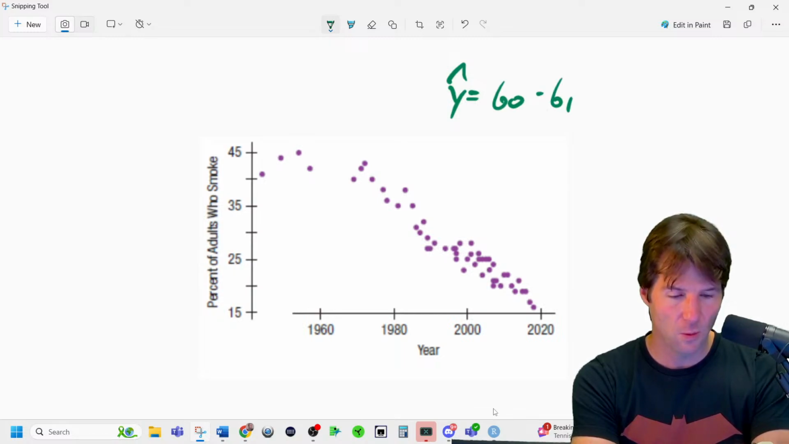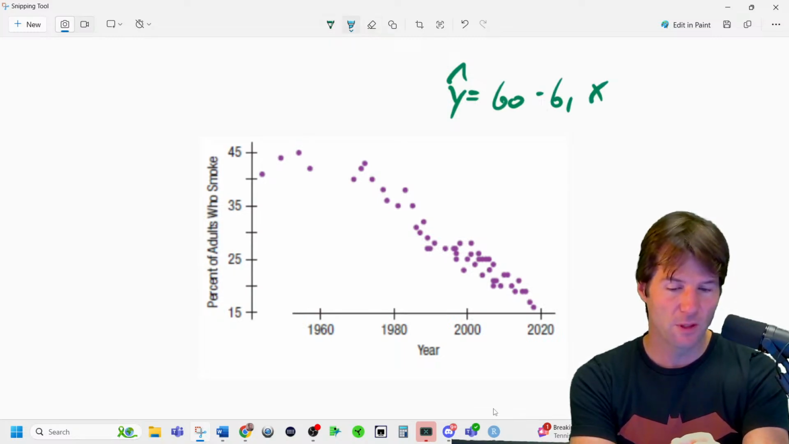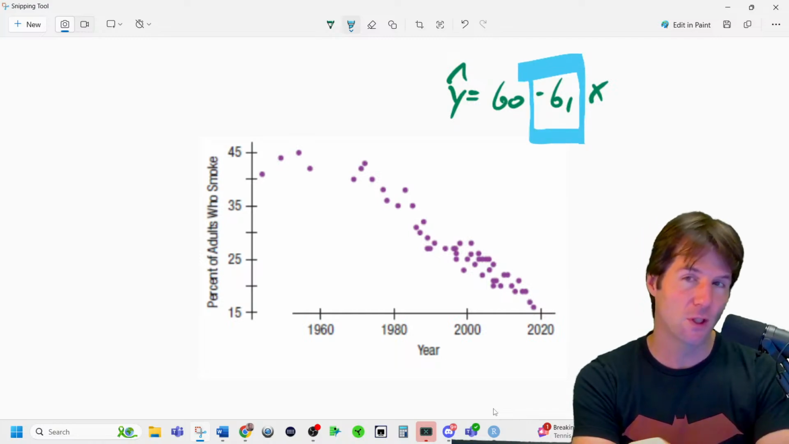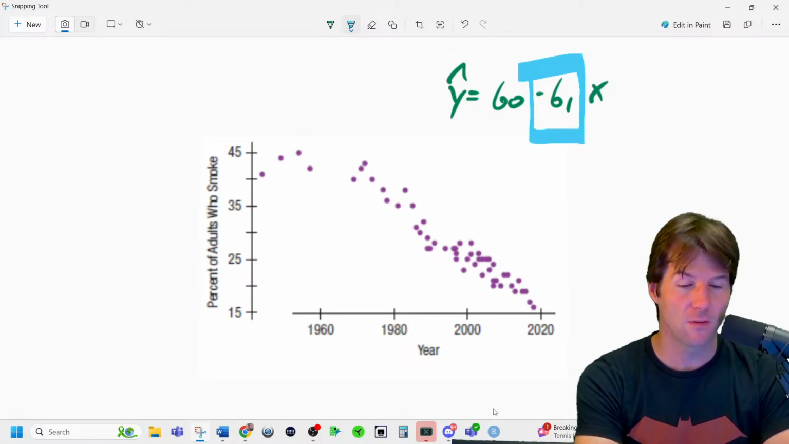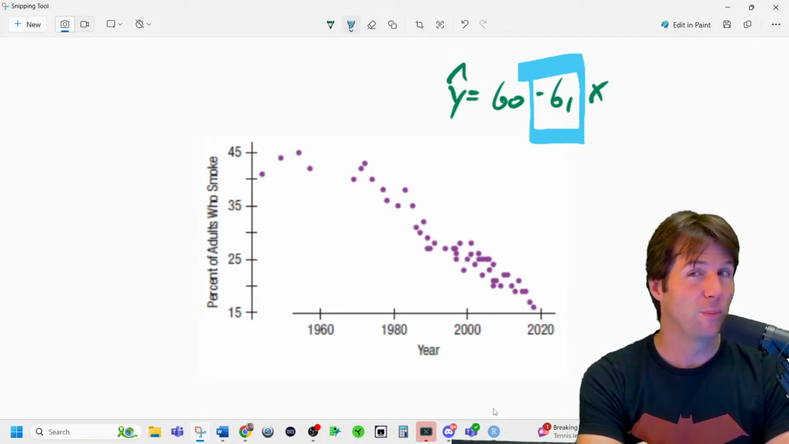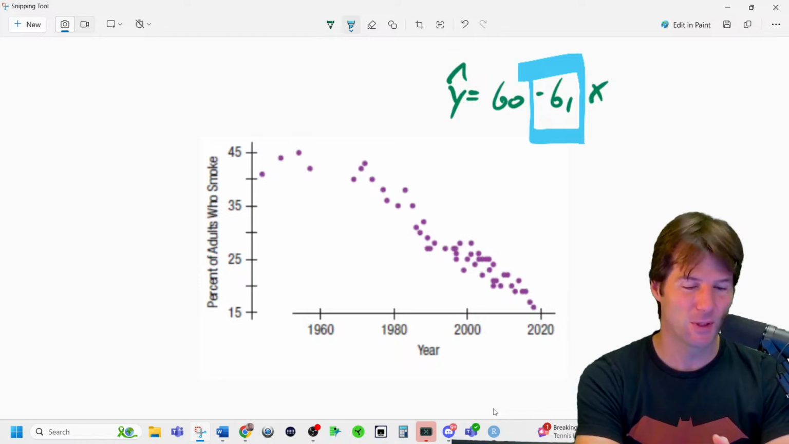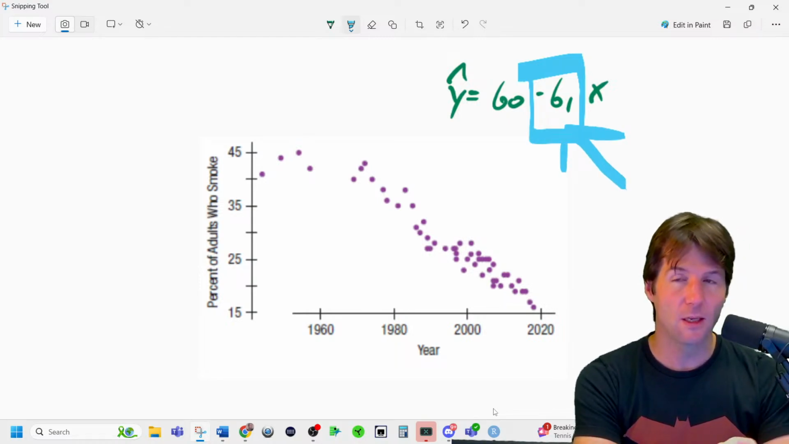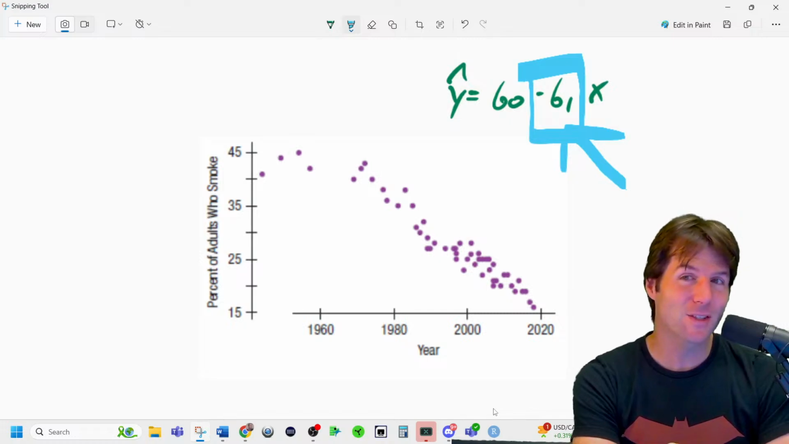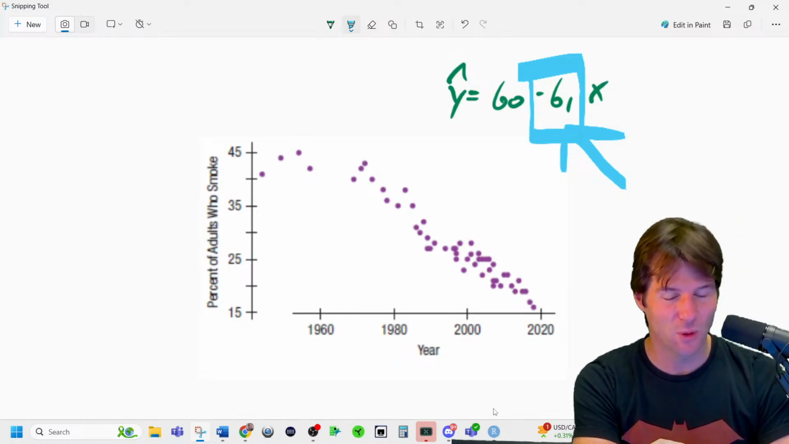minus b1x. So the way to determine if it's an increase or decrease is to look at the coefficient b1 and whether it's positive or negative. b1 is the slope coefficient, and b0 is the intercept when x is equal to 0. And remember, when you say b1, you're saying for each 1 unit increase in x, I expect y to increase by b1 on average.